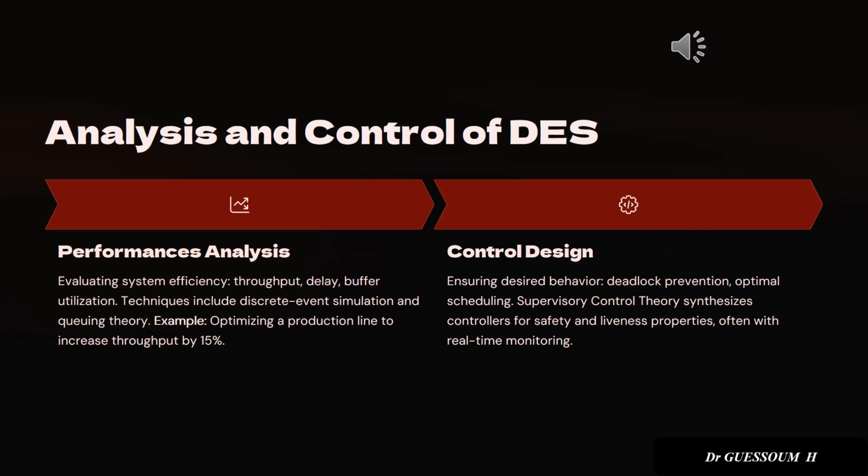After modeling, the next step is analyzing performance and designing control. Performance analysis looks at efficiency, like throughput or delays, using simulation and queuing theory. Control design ensures the system behaves as desired, avoiding deadlocks or optimizing schedules, often using supervisory control theory. These methods help us make systems not only functional but also optimized and safe.